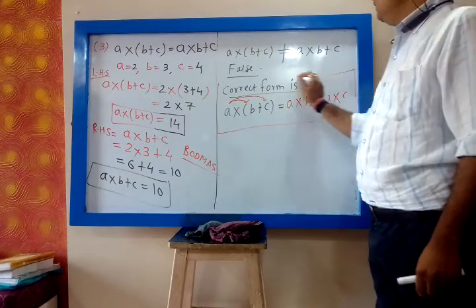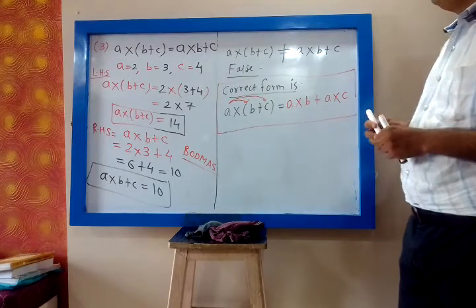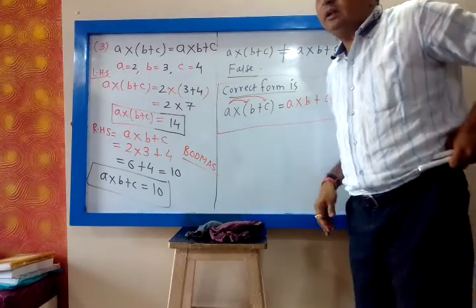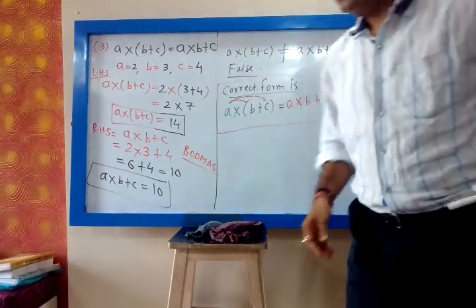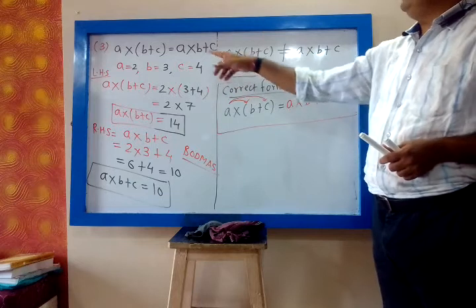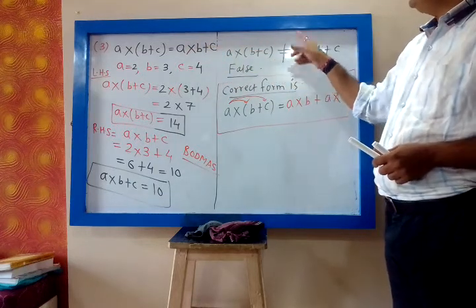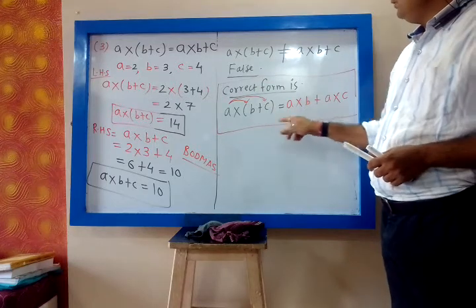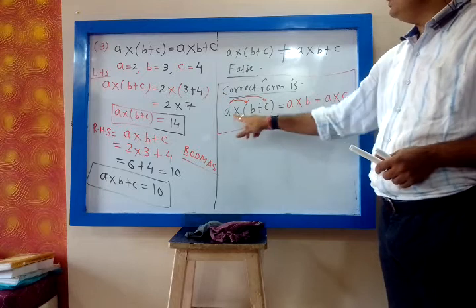Is it clear? So this is the correct form. The outside term you have to multiply to each term of the bracket. So the answer is false. A into (B plus C) is not equal to A into B plus C. So the correct form is A into (B plus C) will be A into B plus A into C.